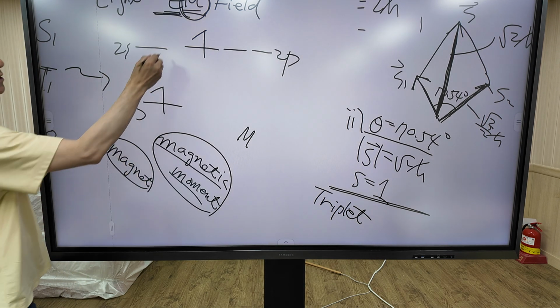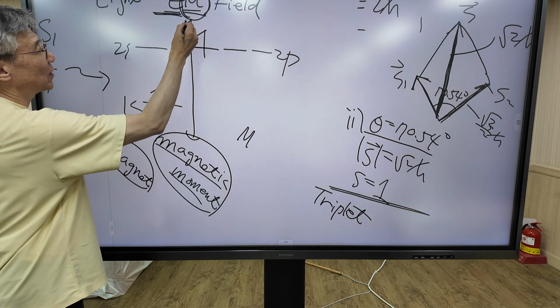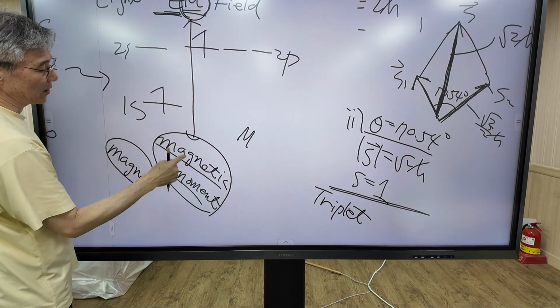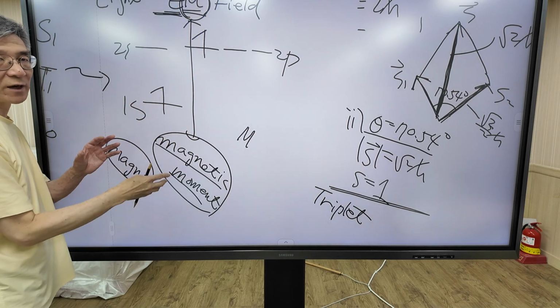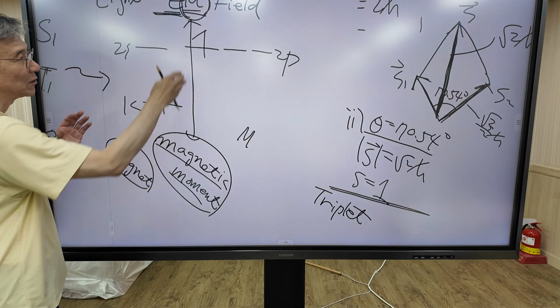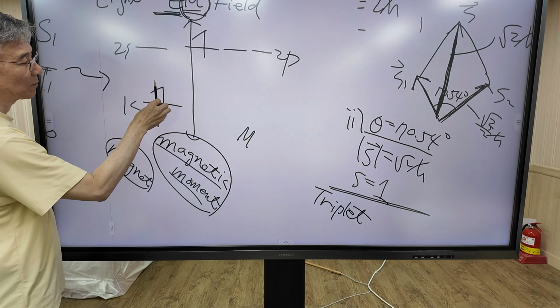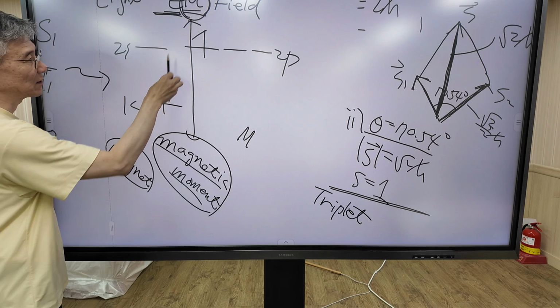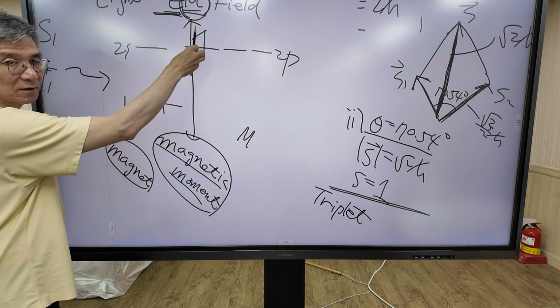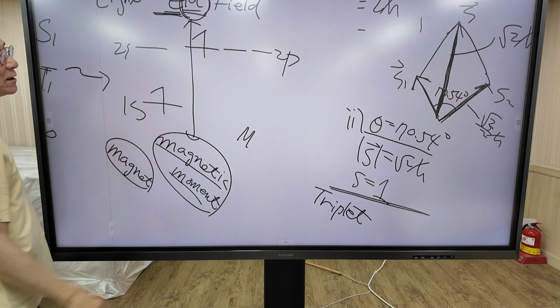So this process is very, very weak. Normally this interaction is ignored, so the spin direction normally does not change.